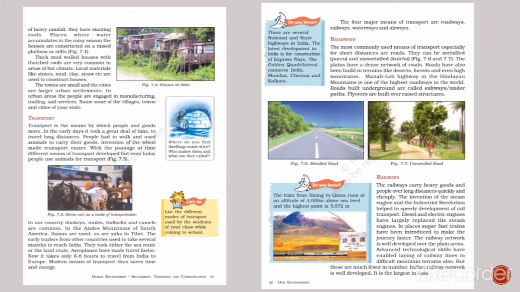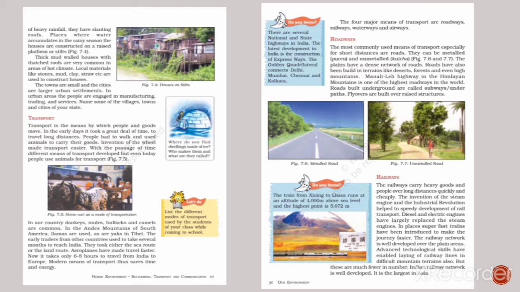Roads are also present in terrains like deserts, forests, and even high mountains. Manali-Leh Highway in the Himalayan mountains is one of the highest roadways in the world. Roads built underground are called subways or underpaths. Flyovers are built over raised structures.